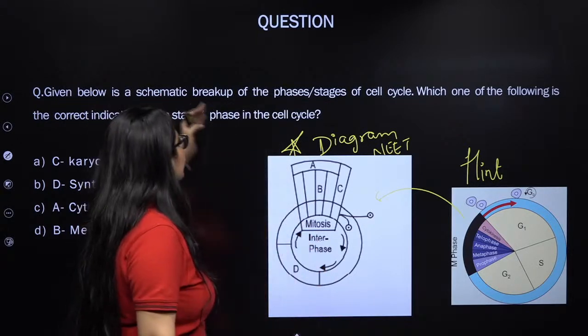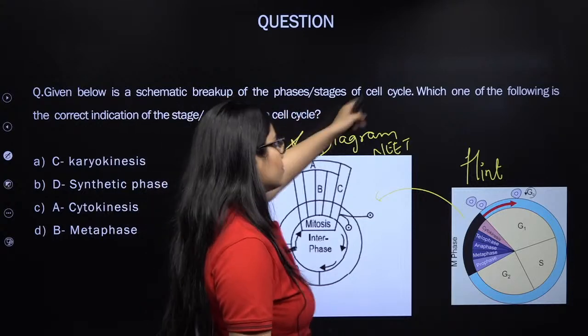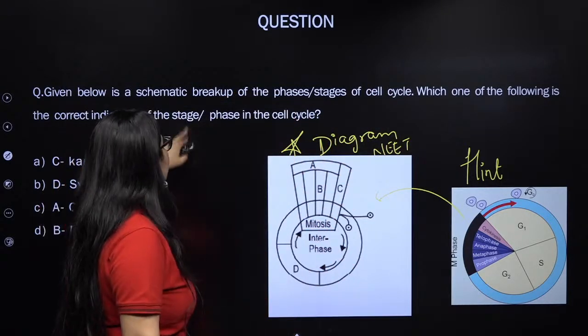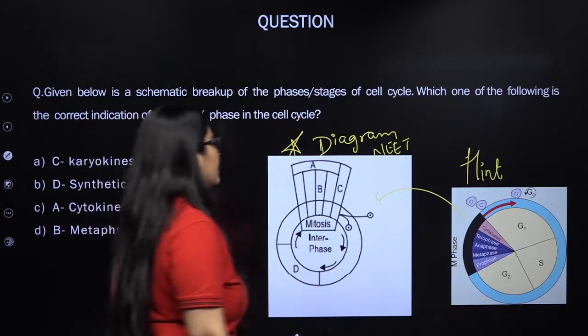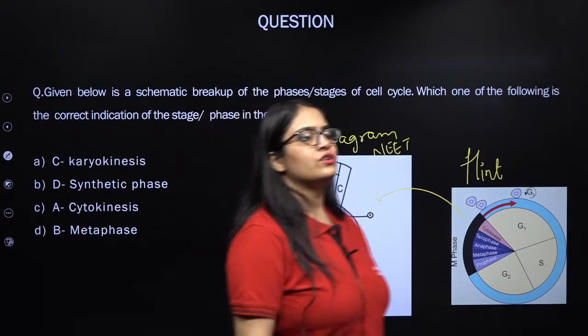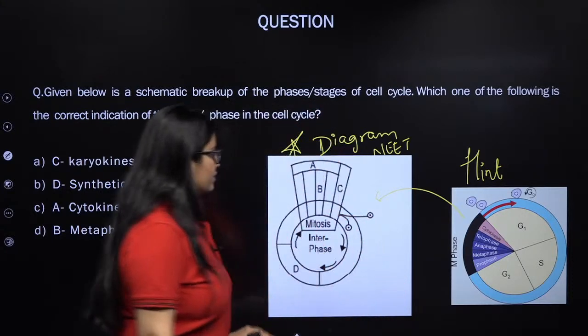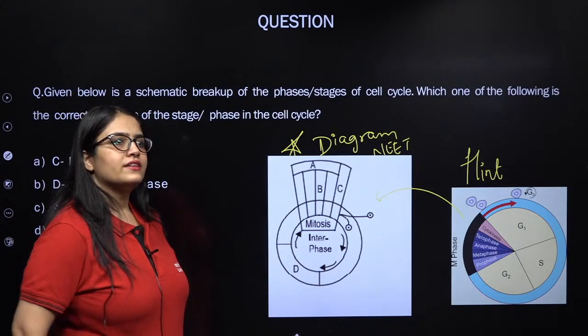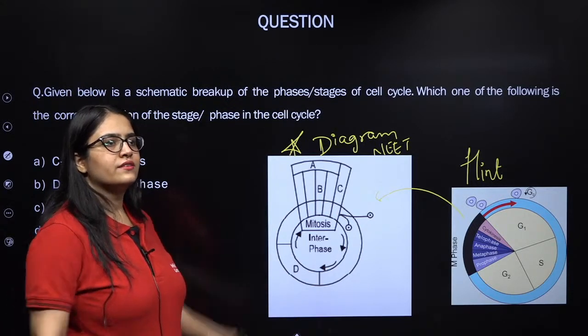Given below is a schematic breakup of the phases or stages of the cell cycle. Which of the following is the correct indication of the stage or phase of the cell cycle? So what A, B, C and D are indicating is actually the question. I'll be beside this so that you can easily correlate. Yes, Rajesh, will you try this?